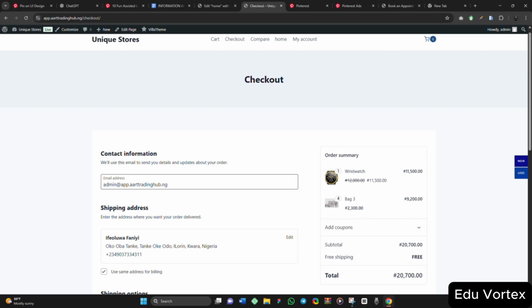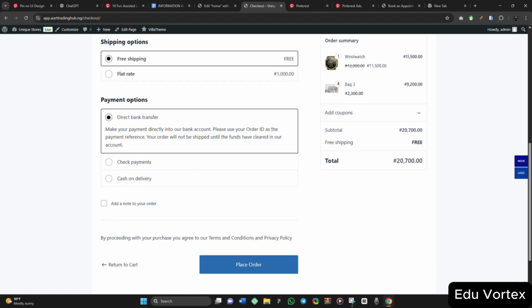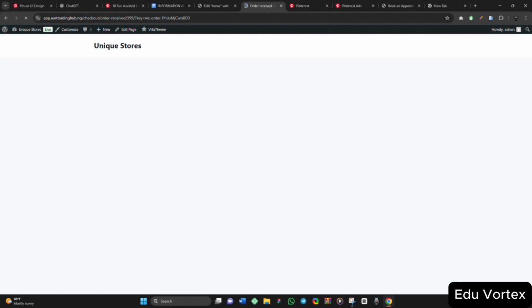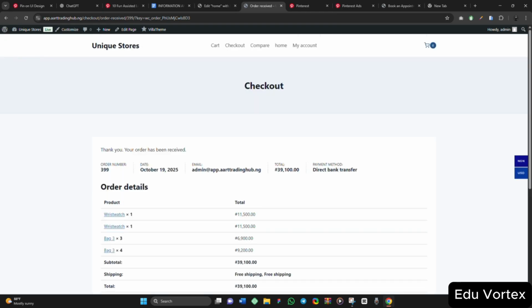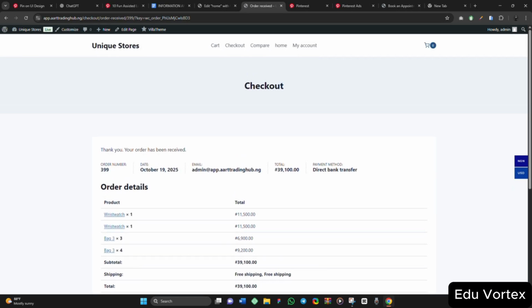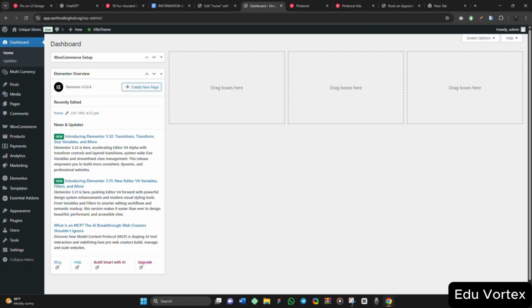So this particular label, you can customize it with your team also. You can do that. So the total shipping and everything, free. So I'll click on this direct bank transfer. Let's say I will click on place order. So this is it. Thank you, your order has been received. Order number, the date, the email, the total amount and everything. This is what it will bring to you, and you can confirm it. And if you want to accept an order, you come to this dashboard here, you come to this WooCommerce here,